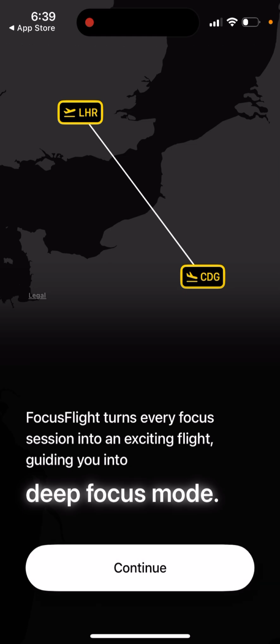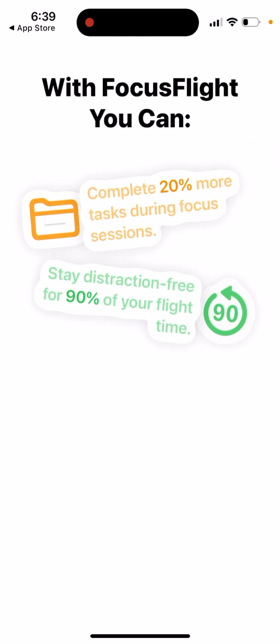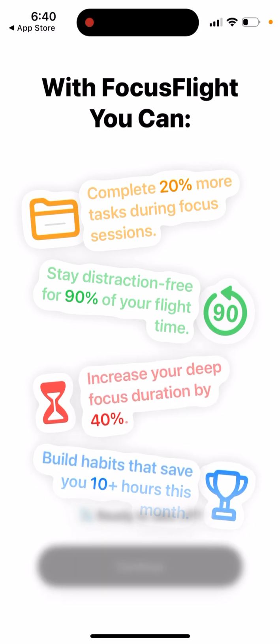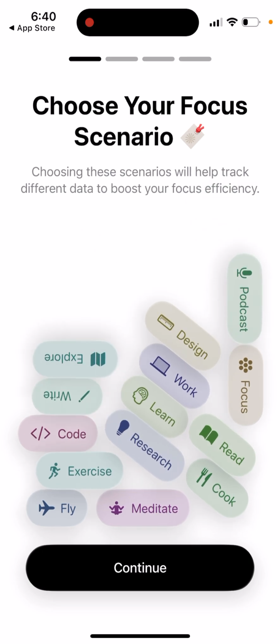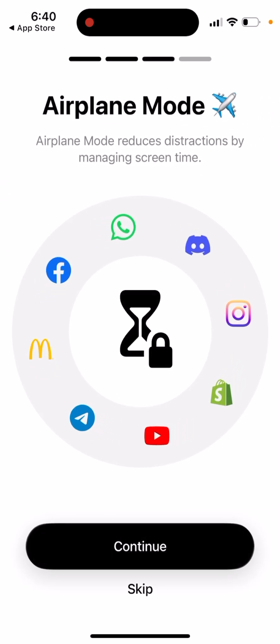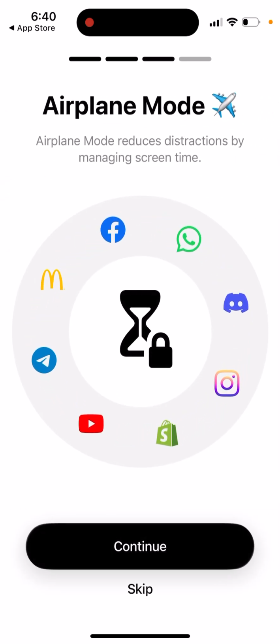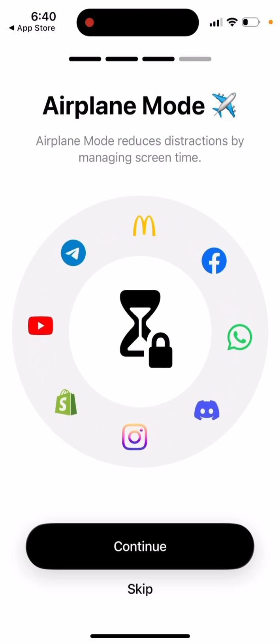So Focusflight turns every focus session into an exciting flight, guiding you into deep focus mode. So for example, focus boarding pass, focus history. So you can complete 20 more tasks during focus sessions, stay distraction free, increase your deep focus, build habits, and then choose your focus scenario. So here you have your desired focus time, airplane mode, and then that's just the idea. So for example, you can continue.